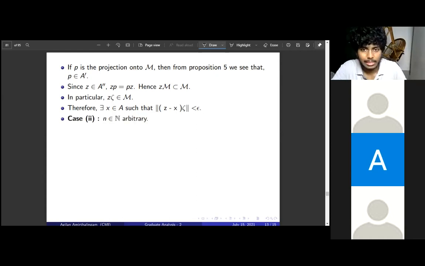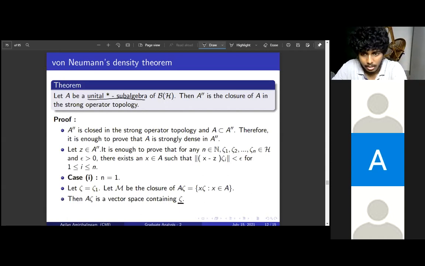Now we will move on to the general case. So here we use the matrix and all that. For an arbitrary n, we have to show this. We have to find an operator x in A such that the norm of x zeta_i minus Z zeta_i is less than epsilon for all i, for n points given.